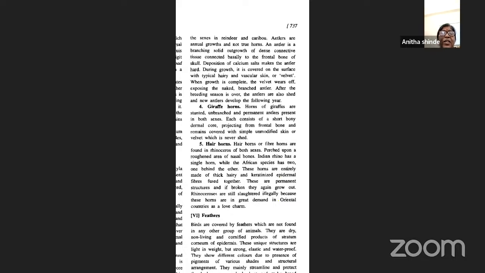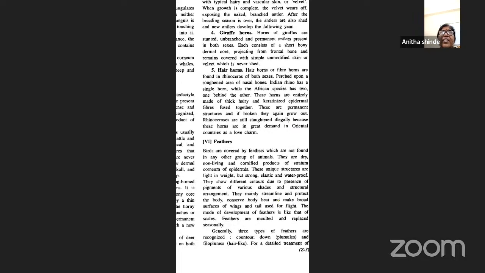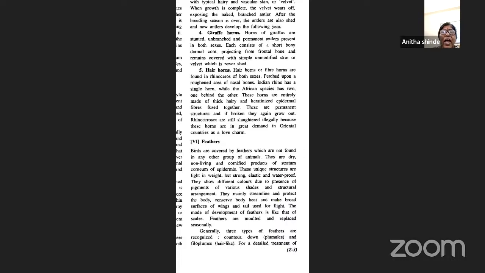Now, coming to feathers. Feathers are present only in birds. A characteristic feature of birds is that they are covered by feathers, which are not found in any other group of animals. They are dry, non-living, cornified products of the stratum corneum of the epidermis. These unique structures are light in weight, but strong, elastic, and waterproof. That is the reason the lightweight feathers are an adaptation that allows birds to fly.